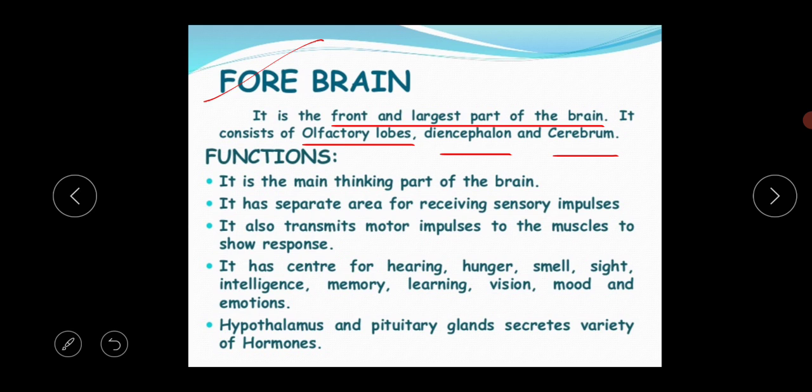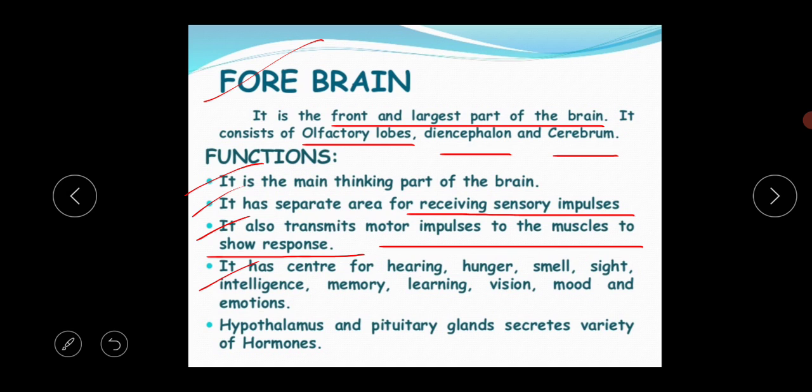So what is the basic function of the forebrain? First, it's the main thinking part of the brain. We can think whatever we want through the forebrain. If the forebrain is not functioning properly, then we cannot think properly. Second, it has a separate area for receiving sensory impulses. Next, it also transmits motor impulses to the muscles to show response.